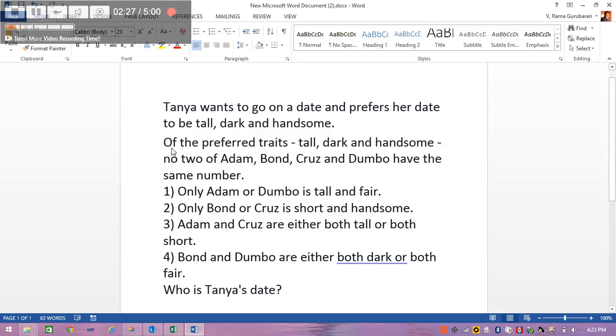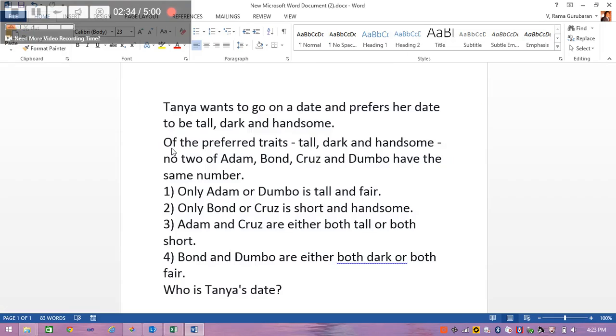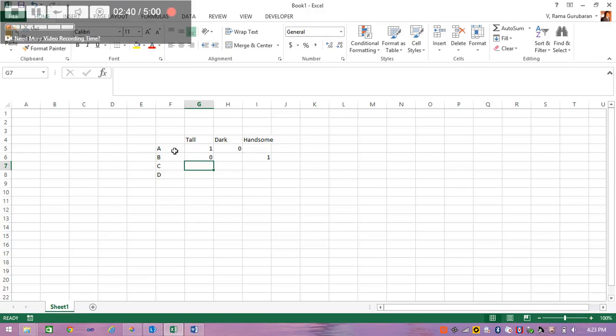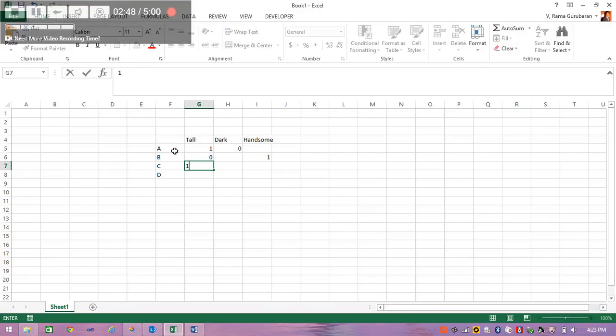Adam and Cruz are either both tall or both short. Now we have already assumed that Adam is tall. So it's safe to assume that Cruz is also tall, because for the short part, Adam is not short, he is tall. That's what we have assumed from the first condition. So we'll assume Cruz is also tall.